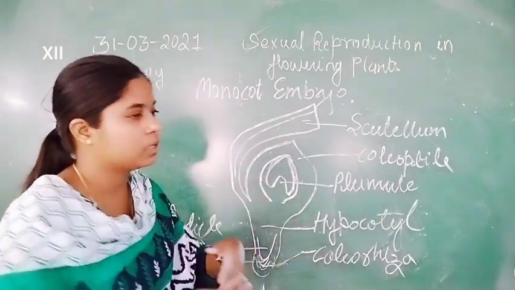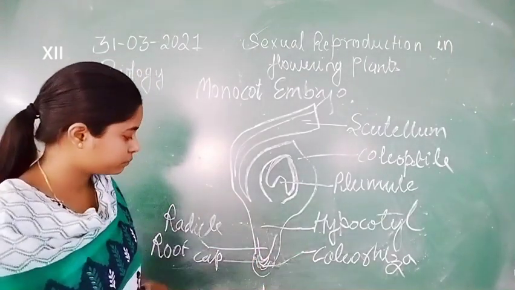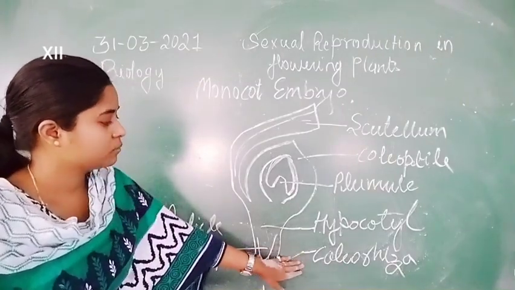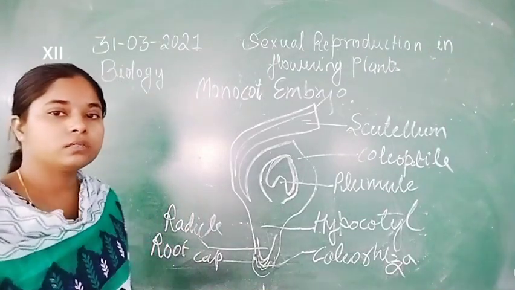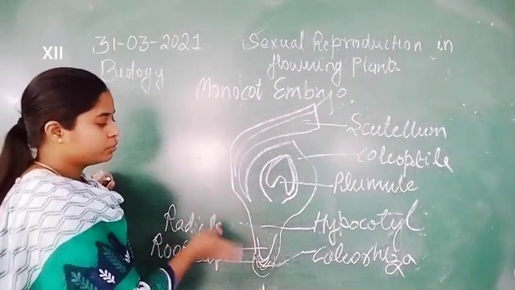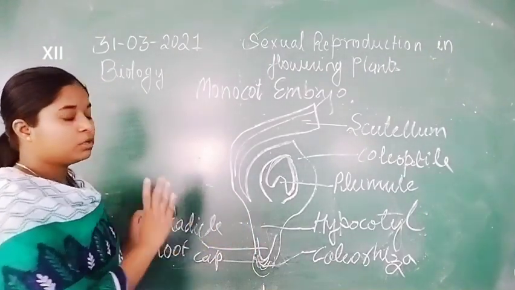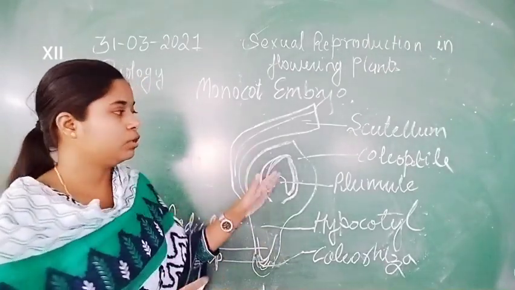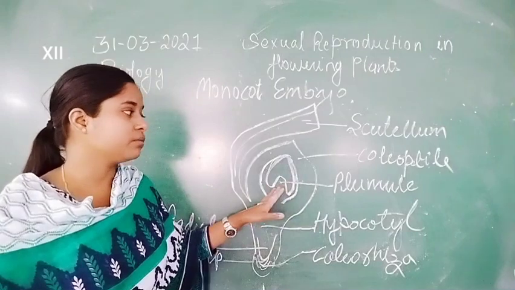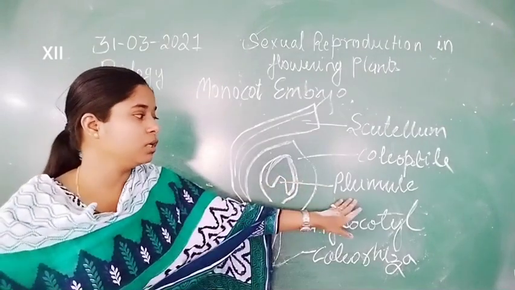Finally, they protrude from the coleorhiza, because the coleorhiza is the protecting covering of the root, and the coleoptile is the protective covering of the plumule.